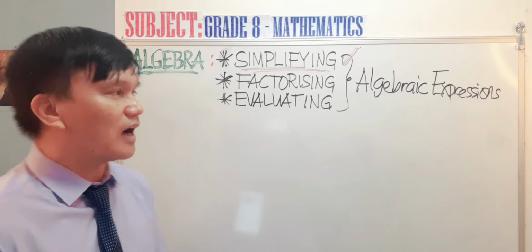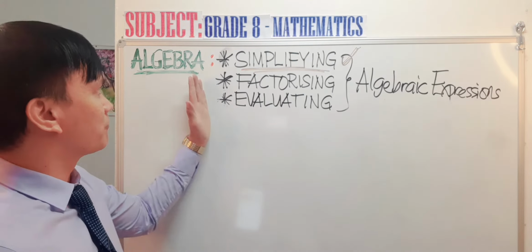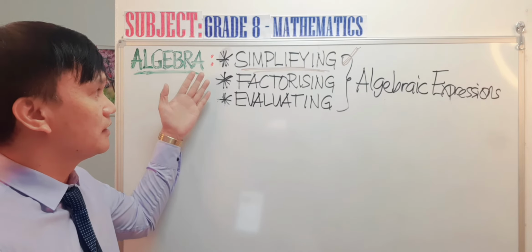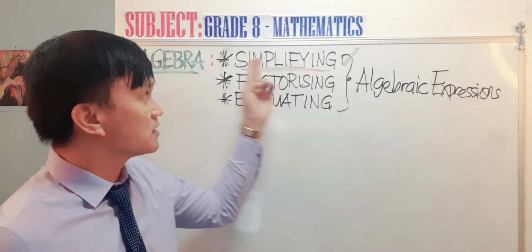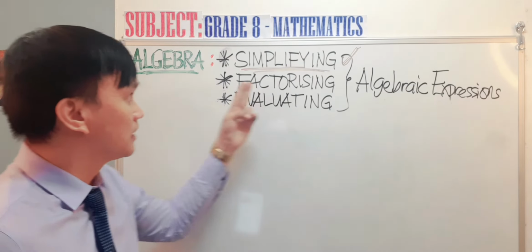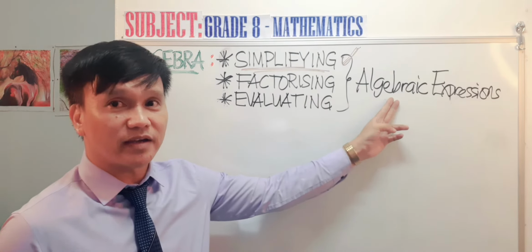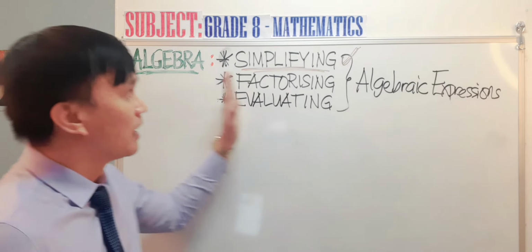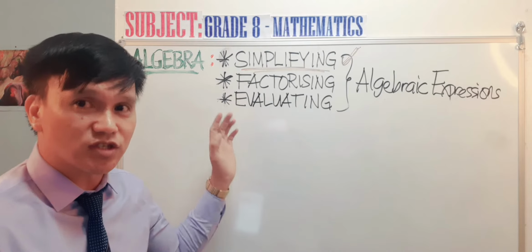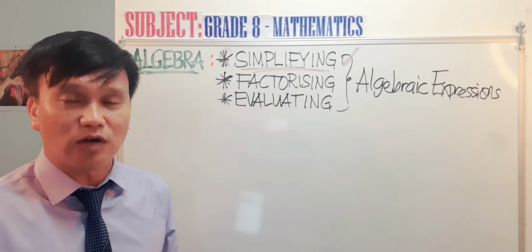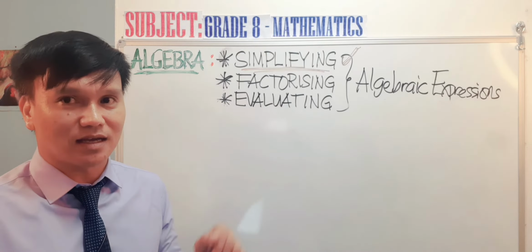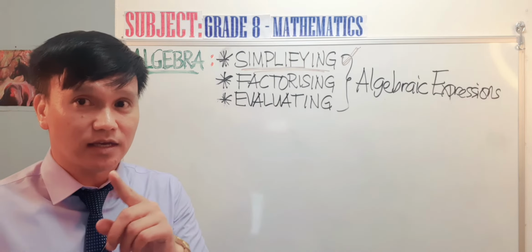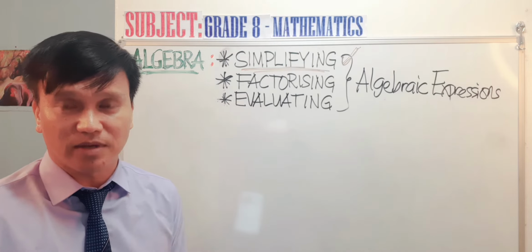For algebra, we have simplifying algebraic expression, factorizing algebraic expression, and evaluating algebraic expression. These are the very common questions that you usually encounter in any mathematics questions on the topic algebra, especially in the grade 8 national examination.